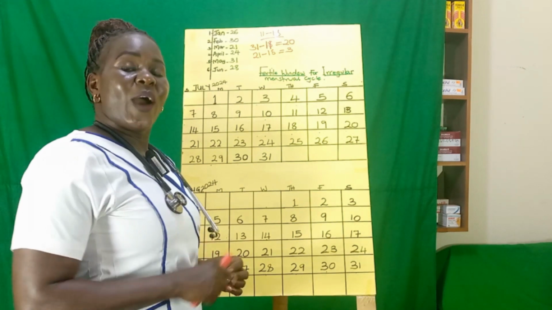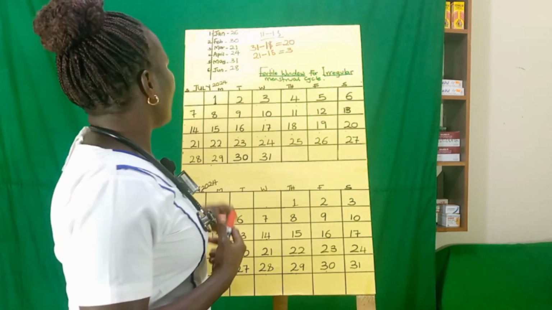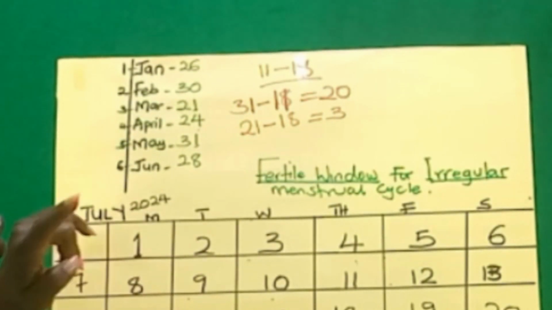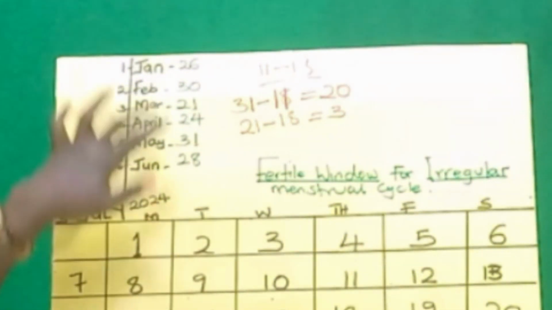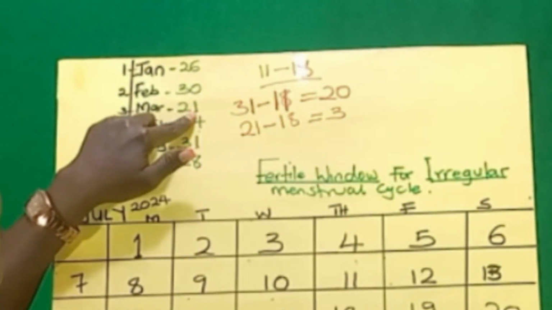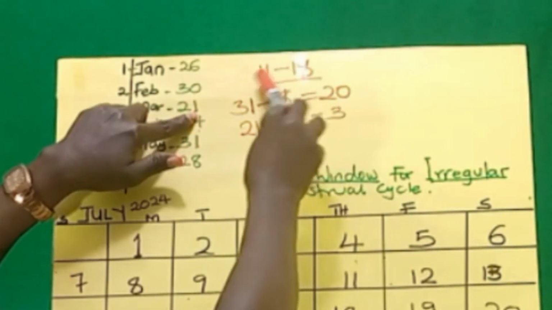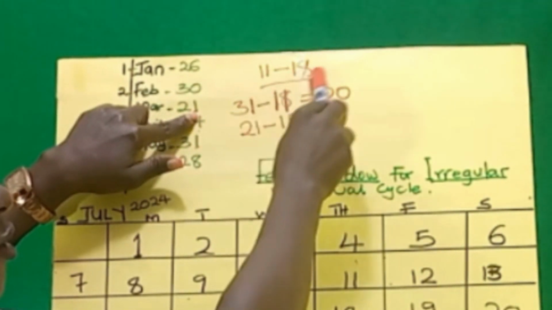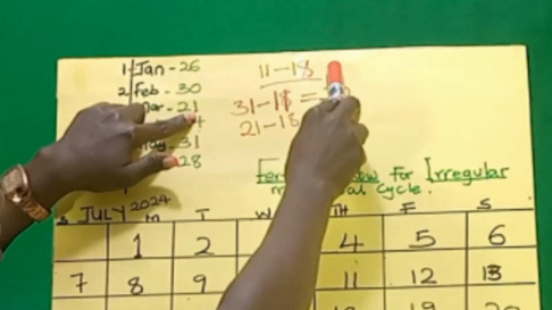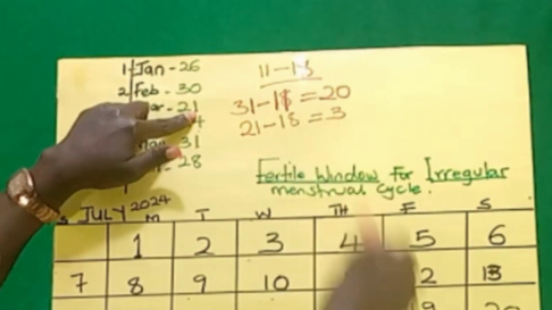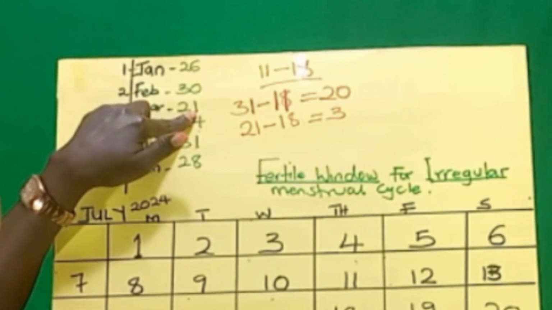So we are going to do a little bit of calculations here. We get the shortest cycle length, that is 21, and we subtract 18 from it. The 18 is the luteal phase, which is the longest time the body takes to prepare to conceive.